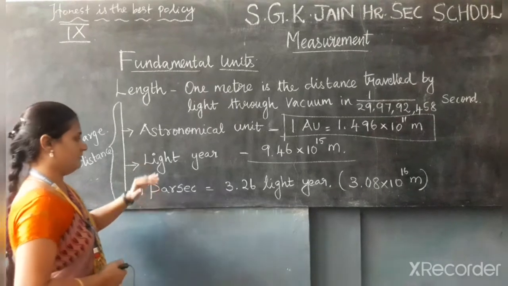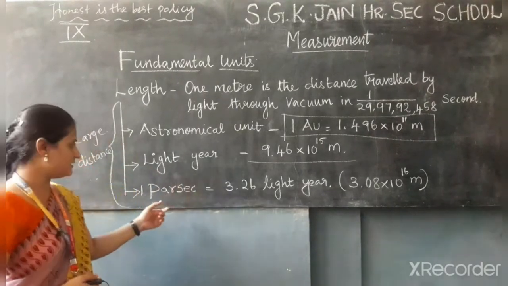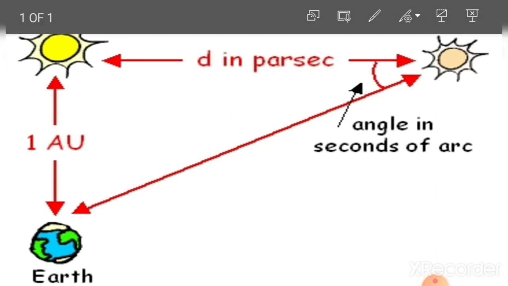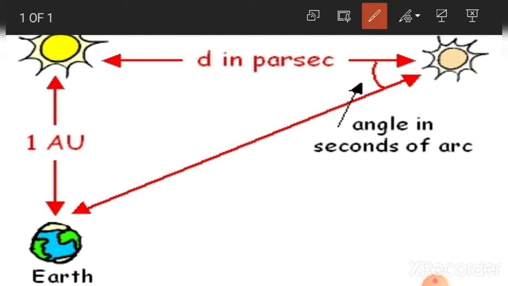Then another physical quantity to measure larger distance is parsec. 1 parsec is a unit of length used to measure large distances to astronomical objects outside the solar system. It is approximately equal to 3.26 light year. And in this picture, the distance from the center of the sun to the center of the earth is taken as 1 astronomical unit, denoted by 1 AU.